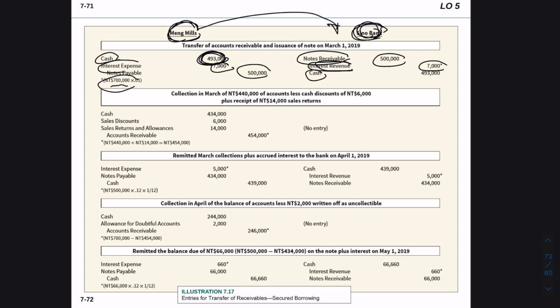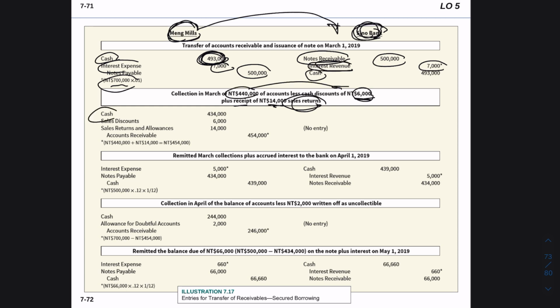$44,000 of accounts less cash, a discount of $6,000, and we have a receipt of $14,000 sales return. So in March we have a collection from our customer. We've received some cash, but a part of it was sold at a discount, and we also have a return from that sales, okay? So technically now we are not receiving the full amount. So we're going to reduce our collection by the sales discount.